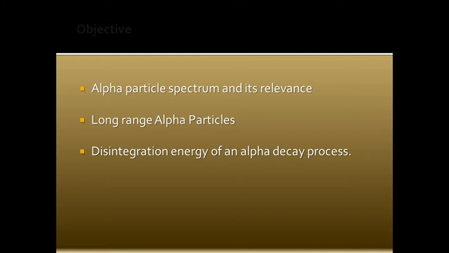We had derived the formulation for the disintegration energy, the Q, for an alpha decay process, and we had seen that there's no one Q, but there are different Qs, since you don't have alpha particles of the same kinetic energy. They are distributed in different groups.